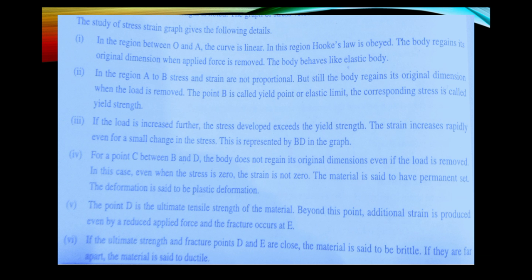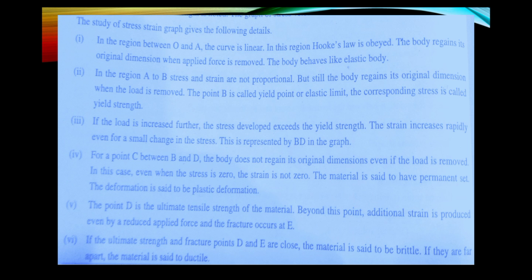To explain this further, we have some notes from reference books on the study of the stress and strain graph, giving the following details. First, the region OA is linear. In this region, Hooke's law is obeyed. The body regains its original dimension when the applied force is removed. The body behaves like an elastic body. Second, in the region A to B, stress and strain are not proportional, but still the body regains its original dimension when the load is removed.